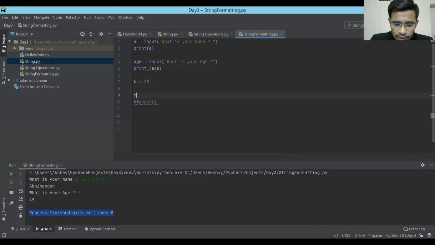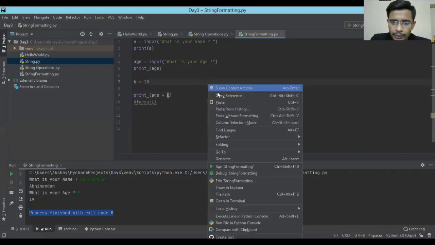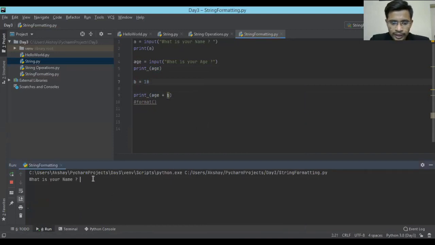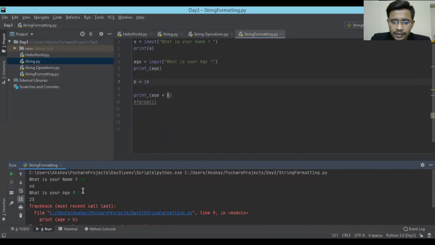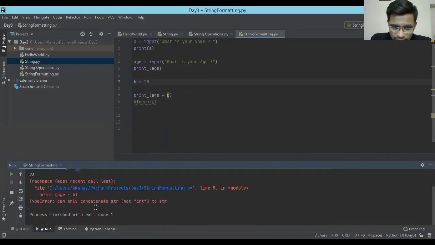Now I wanted to print age plus b. Since age is a number and b is again a number, as per normal assumption I'm going to enter a number, and it should add, but it will not happen. Let me show you. What is your name? I'm going to type anything right now. Age is, suppose I entered a number. See, it has shown an error: can only concatenate string, not an int.